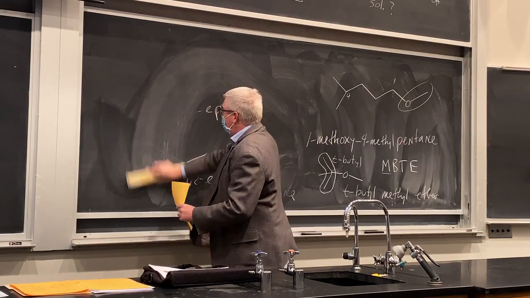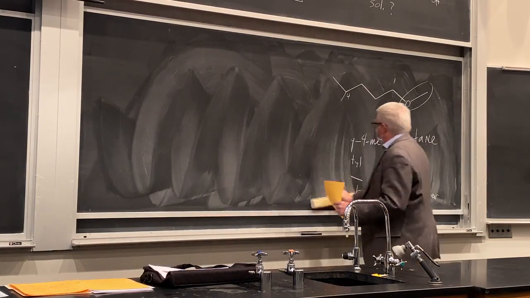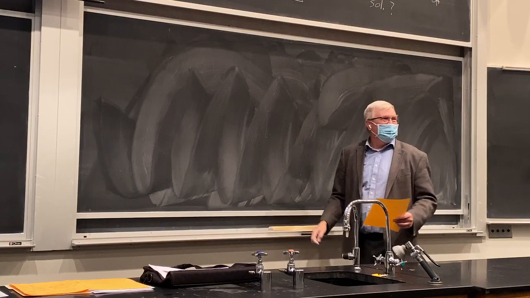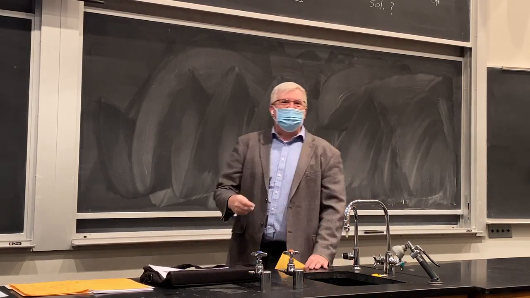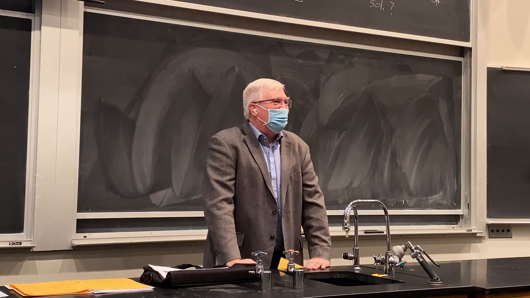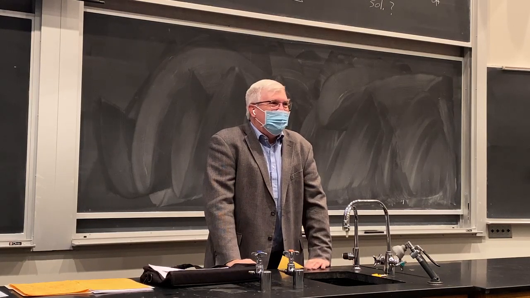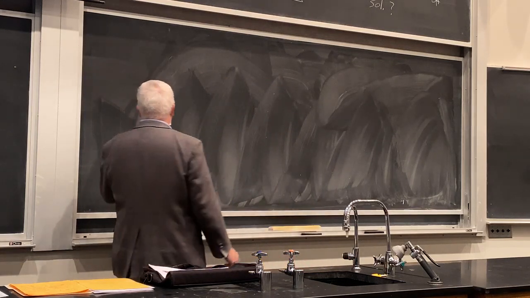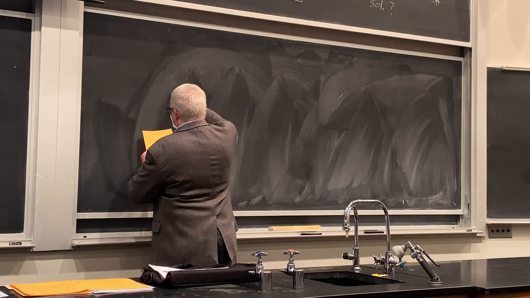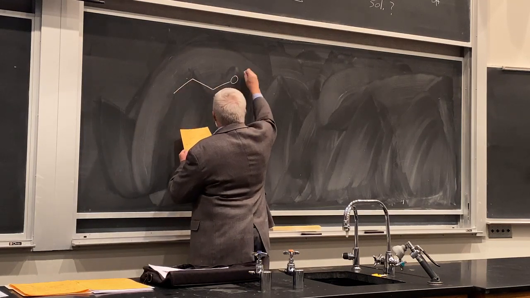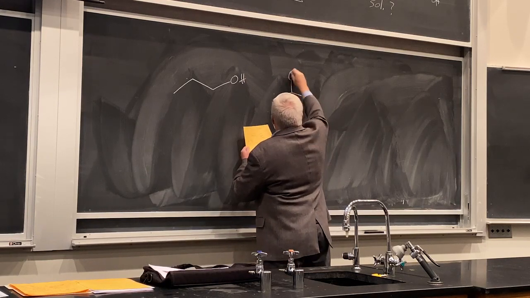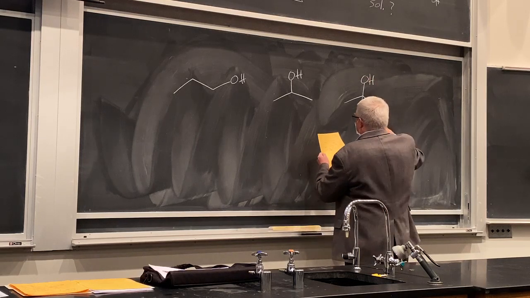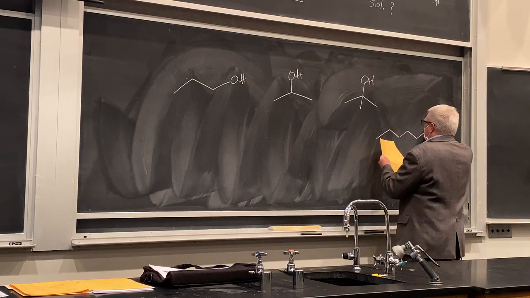The main thing is hydrogen bonding. When in doubt, invoke hydrogen bonding. That's usually a safe assumption, actually, when we talk about properties. Hydrogen bonding has to do with the intermolecular forces, you know, how volatile something is, or what the boiling point or melting point might be. And hydrogen bonding has to do with water solubility. So it's always a good default thing to think about. How well it can hydrogen bond has to do with solubility. And these smaller alcohols are just fine. All of these are infinitely soluble in water, but not this one.